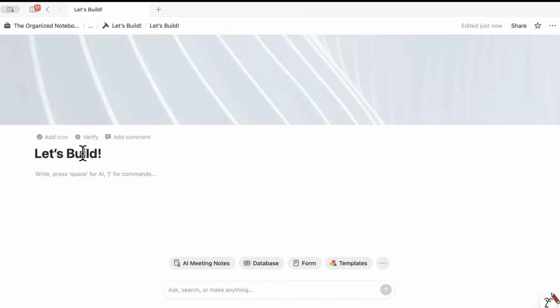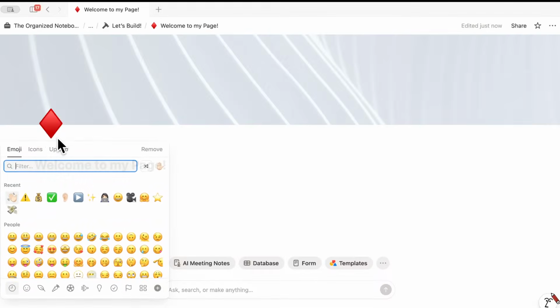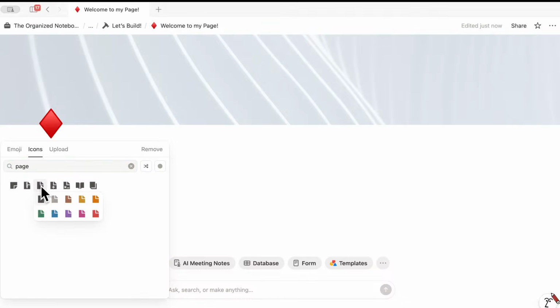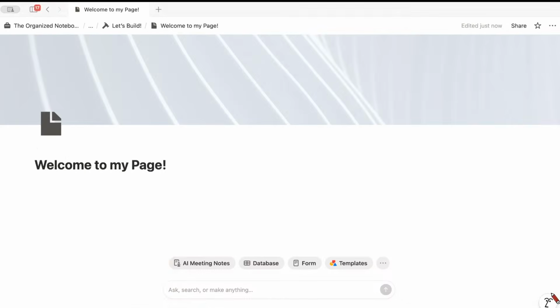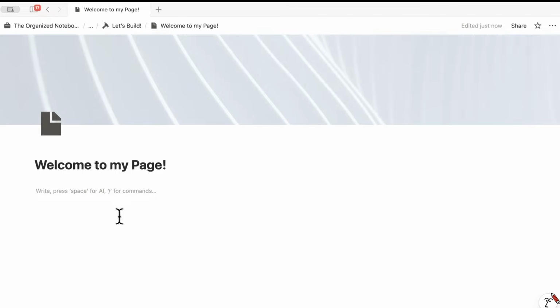So the first thing I'm going to do is title this. I'm going to name this maybe welcome to my page. And we can go ahead and add an icon. I'm going to add something like a page like this, and we can get started by creating two columns. So I'm going to do /column, and on the left side I'm going to be building the navigation system, and then on this other side I'm going to have a welcome message.